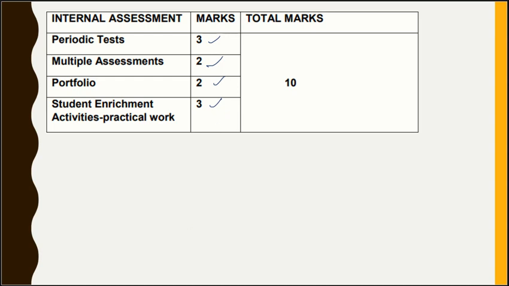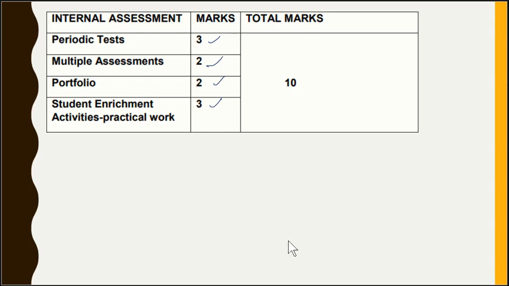Now, children, in the periodic test, you might have had periodic test 1, periodic test 2 and periodic test 3 conducted, and the best of 2's average was taken for 5 marks in the earlier syllabus.